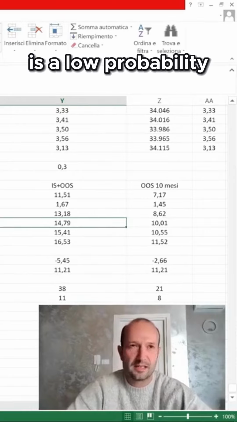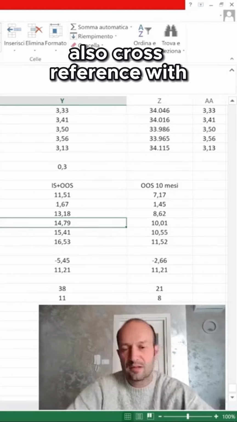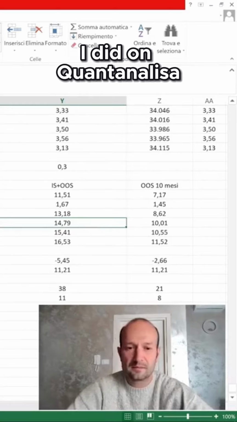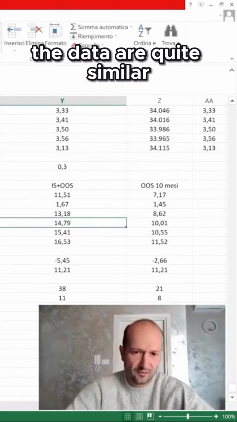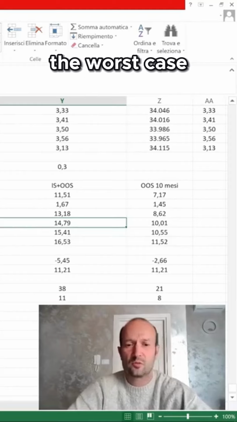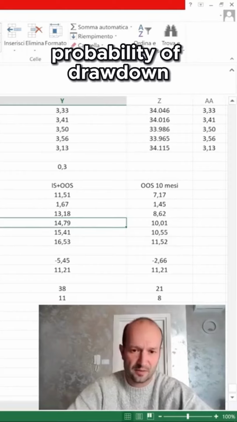a low probability. These are data that I can then also cross-reference with the results from the Monte Carlo analysis I did on Quant Analyzer. In this case, the data are quite similar, so we can take a look, and between the two, if we want, we can choose the worst case between the Monte Carlo and this 99.7% probability of drawdown.